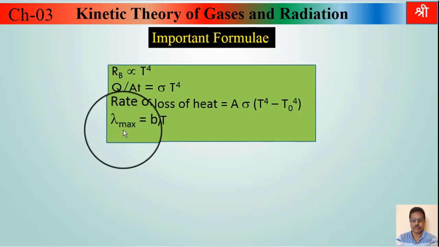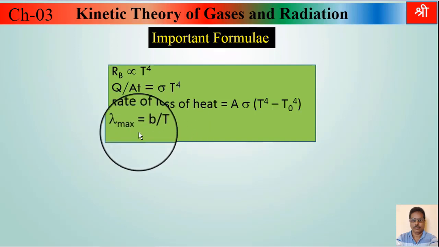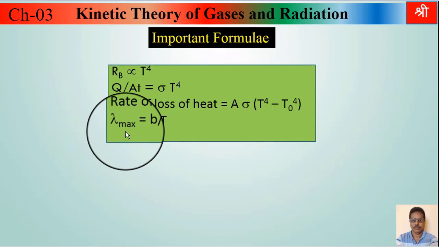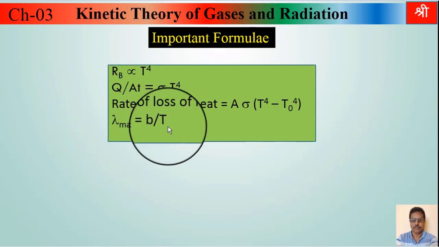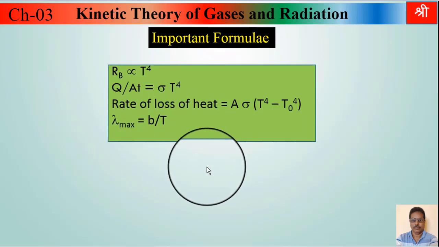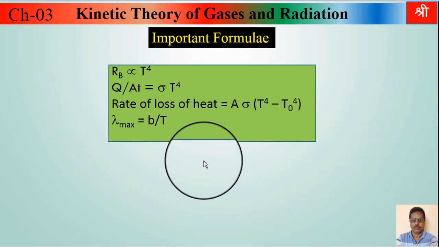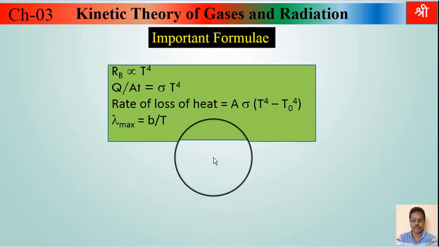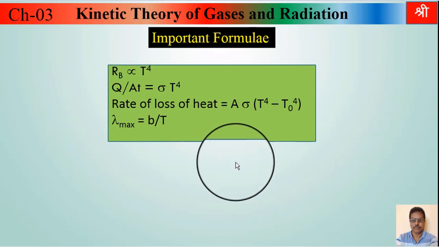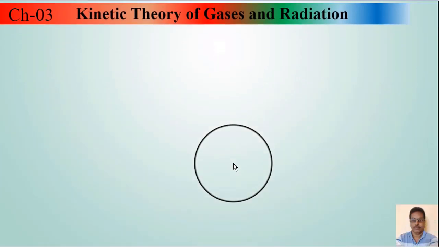That maximum wavelength is inversely proportional to temperature, and we get this relation lambda max equal to B upon T. B is a constant called as Wien's constant. That constant, its value will also be given to you in exam. So let's start the examples now.